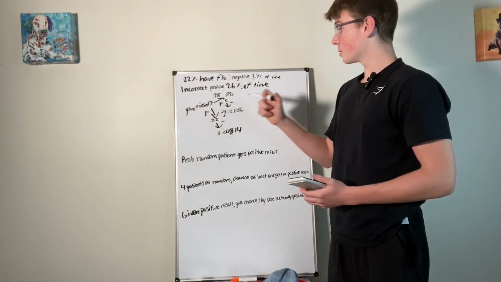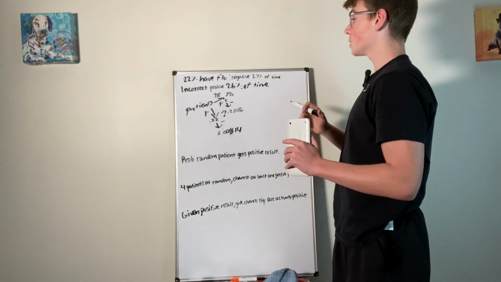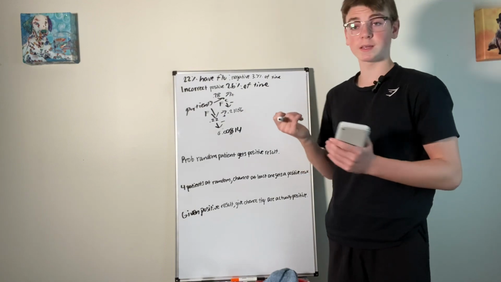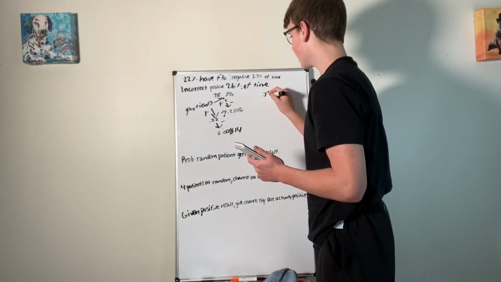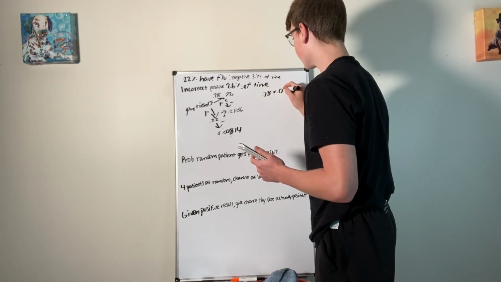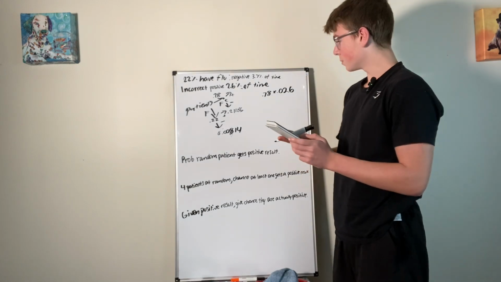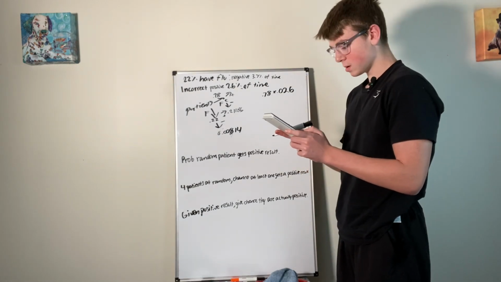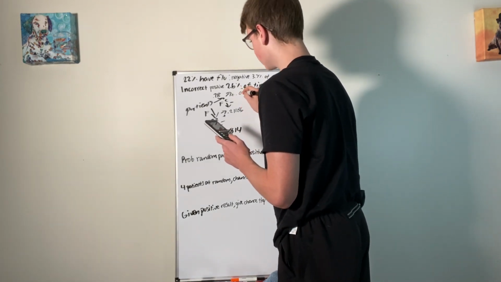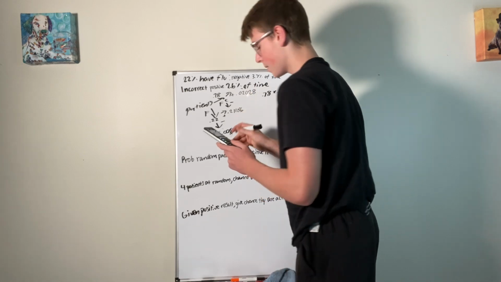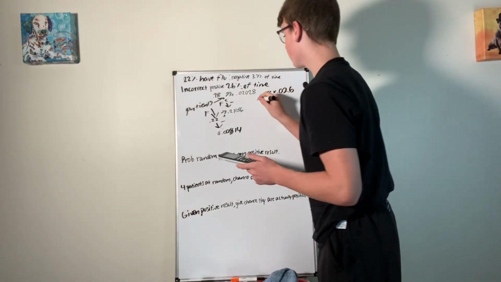I'll write down the calculations for this next one. So there's a 0.78 probability that people do not have the flu, right? But there's a 2.6% chance that they still get a positive. So this will be 0.78 times 0.026, just multiplying the probabilities. All right, so 0.78 times 0.026 will give us 0.02028.